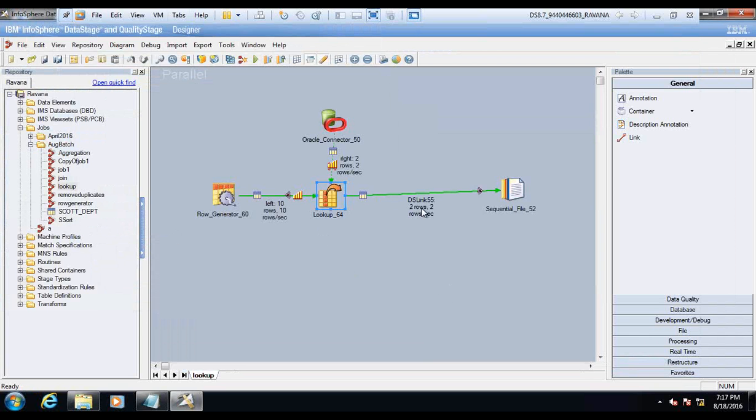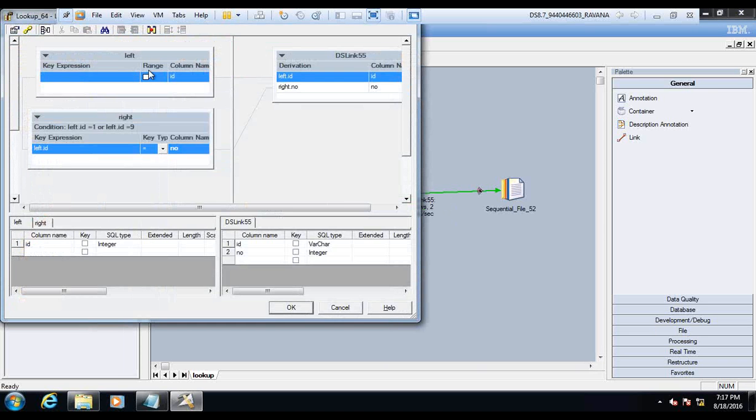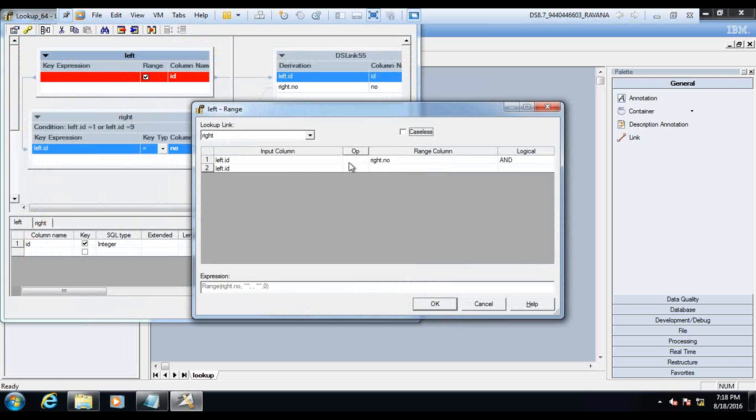So you have got the two records. Now, in this lookup, if you see here, there is a range. When you click this, you are saying that you need to join only when the range is satisfied. So what do you mean by range? Can you think about what you mean by range? Like between, yeah, I can say that.